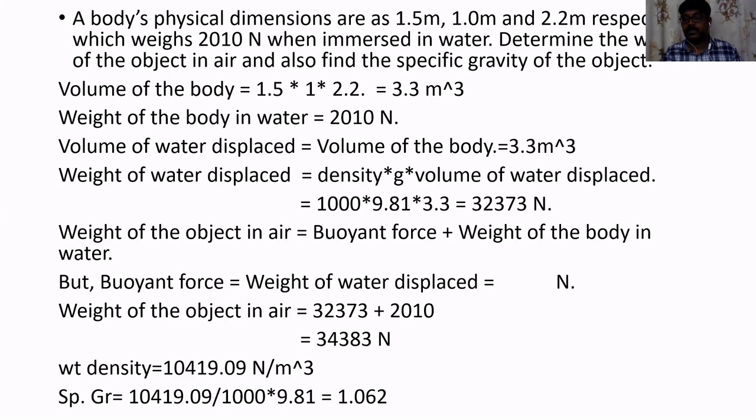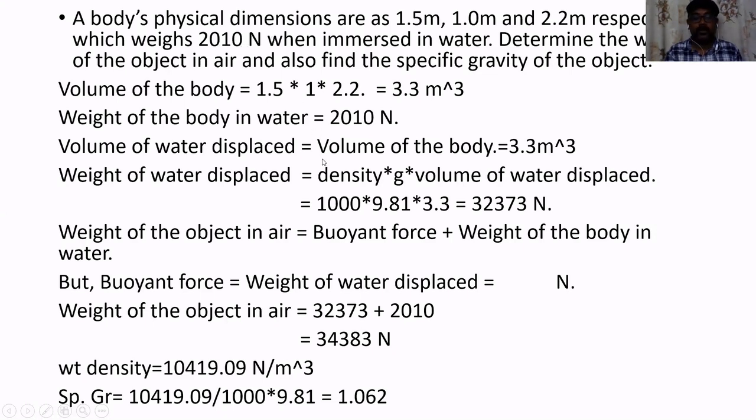That is nothing but the upward force applied by the fluid on the object. So we can clearly see that the weight of the object in air will be equal to the buoyant force plus the weight of the object in water. In the problem statement, he has already given the weight of the object in water. So it is 2010 Newton.